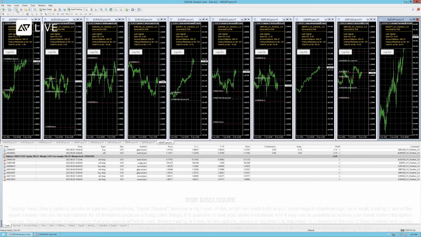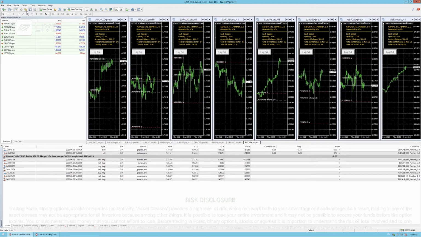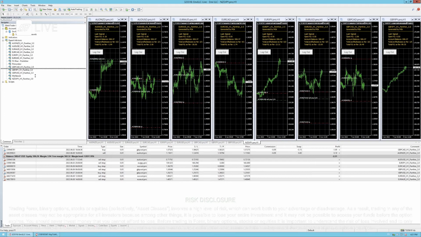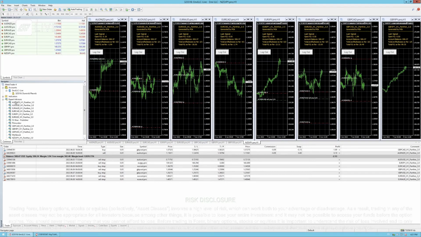The next thing you have to do is open up the pairs that Panther is actually trading. You can see here AUDNZD, it's H1 Panther 3.0. So what you do, click twice here on the white and just put in AUDNZD, okay, and press enter. And once you did that, you will see it open up AUDNZD.